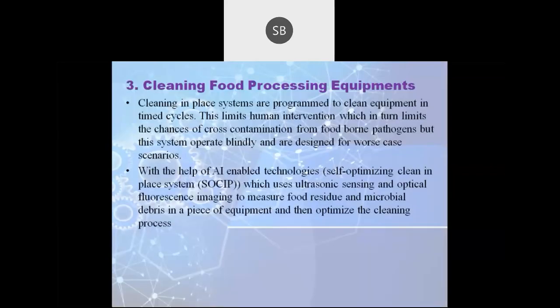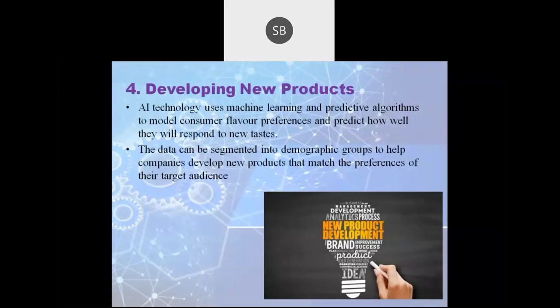Then the cleaning process: obviously every industry should be cleaned properly. If you are implementing SOCIP, that is, self-optimizing clean-in-place system, then 100% cleaning without any cross contamination can be done. Next, an important part of an industry is developing new and new products, and this will help us in that.